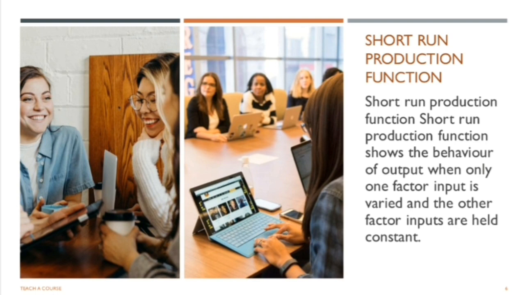Production function is of two types, short-run production function and long-run production function. Short-run production function shows the behavior of output when only one factor input is varied and the rest are held constant. As I have just told you, in short run we have both fixed and variable factors.